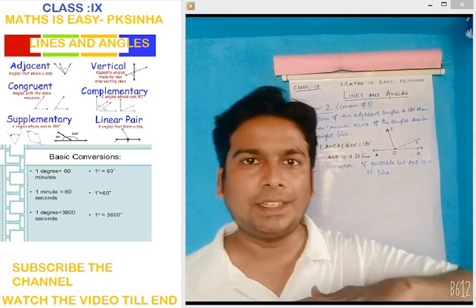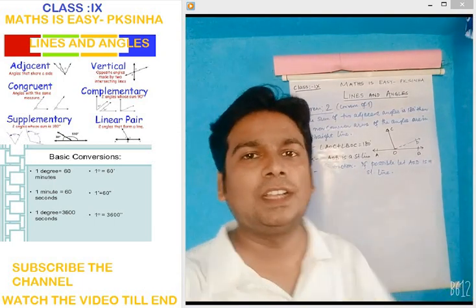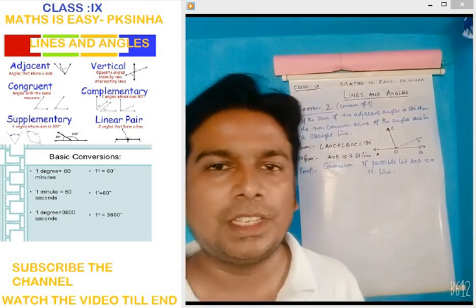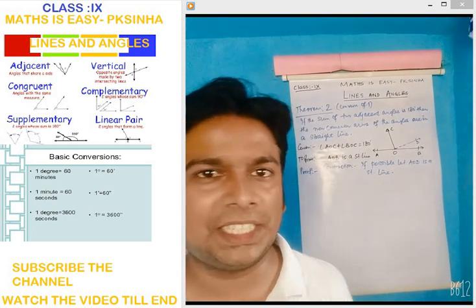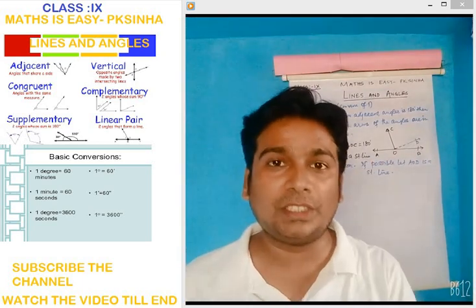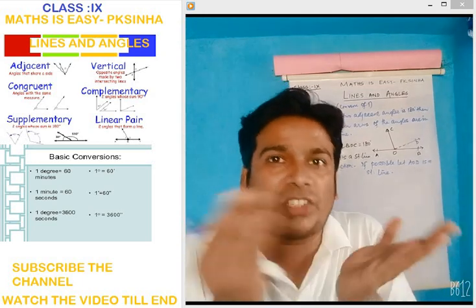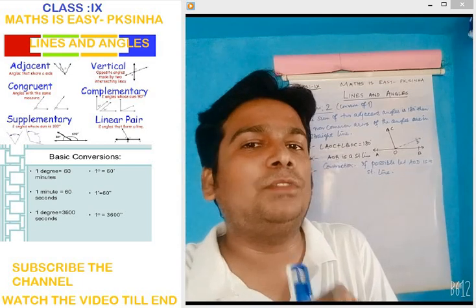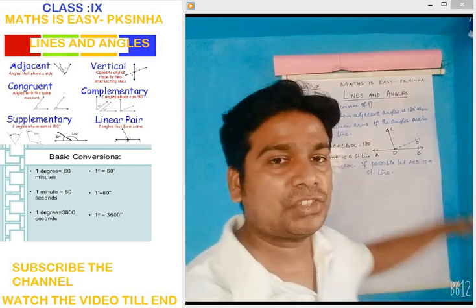If there is a line and any ray stands on it, and the sum of these two angles is supplementary, meaning 180 degrees, then we have to show that this is a straight line. That means two adjacent angles are given whose sum is supplementary, 180 degrees. We have to show that the line is a straight line.